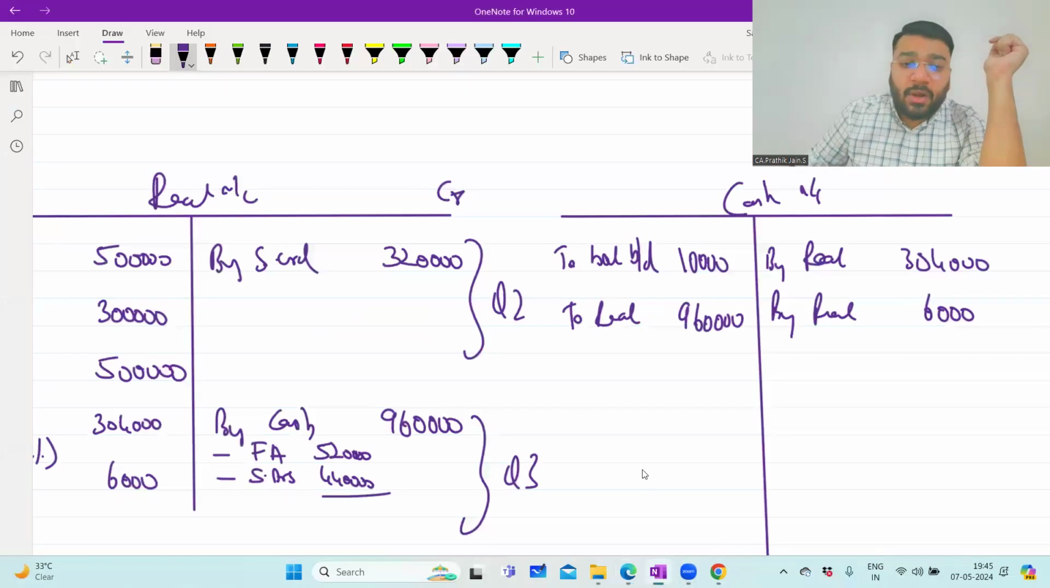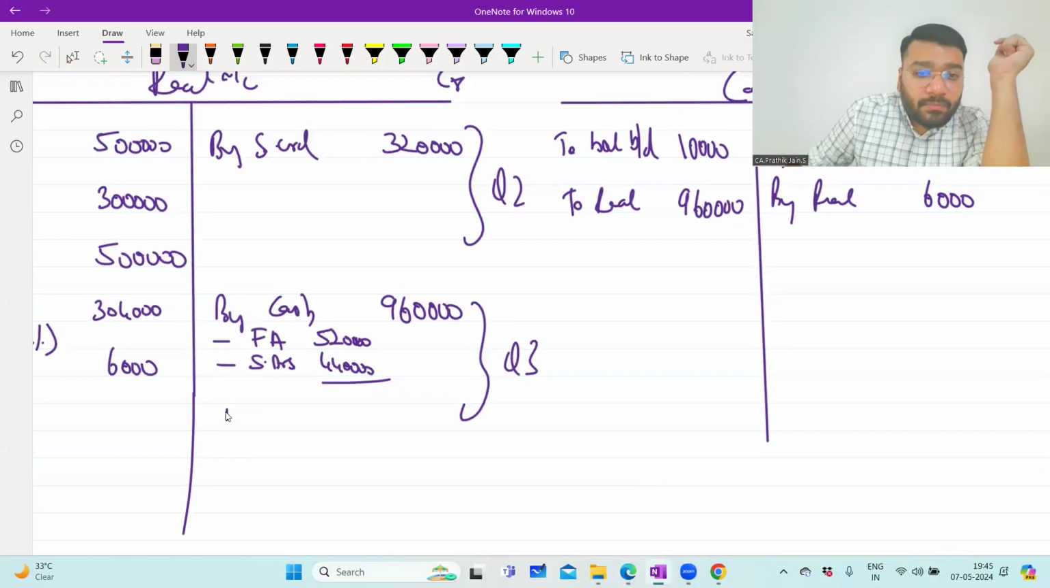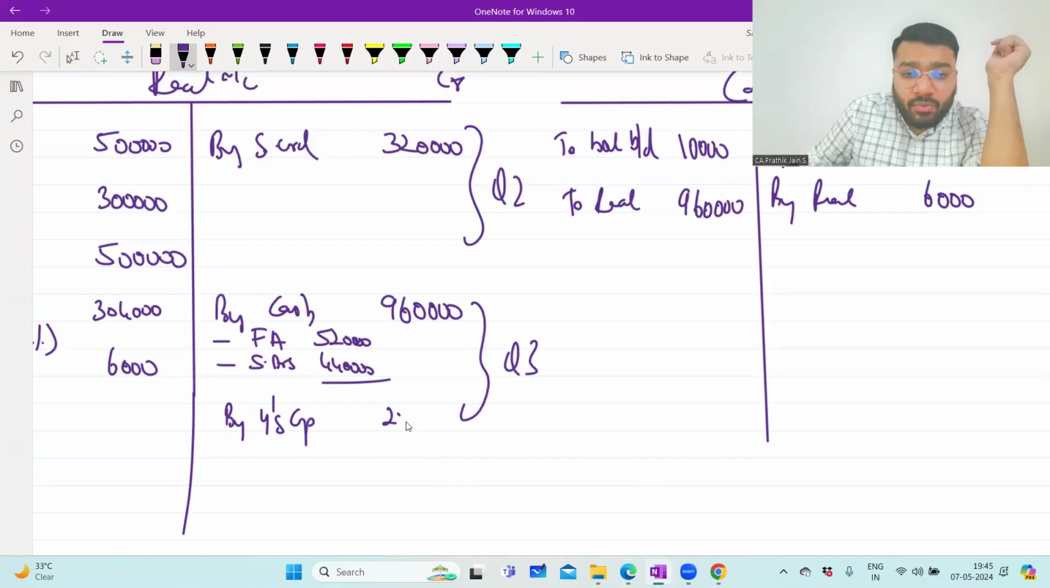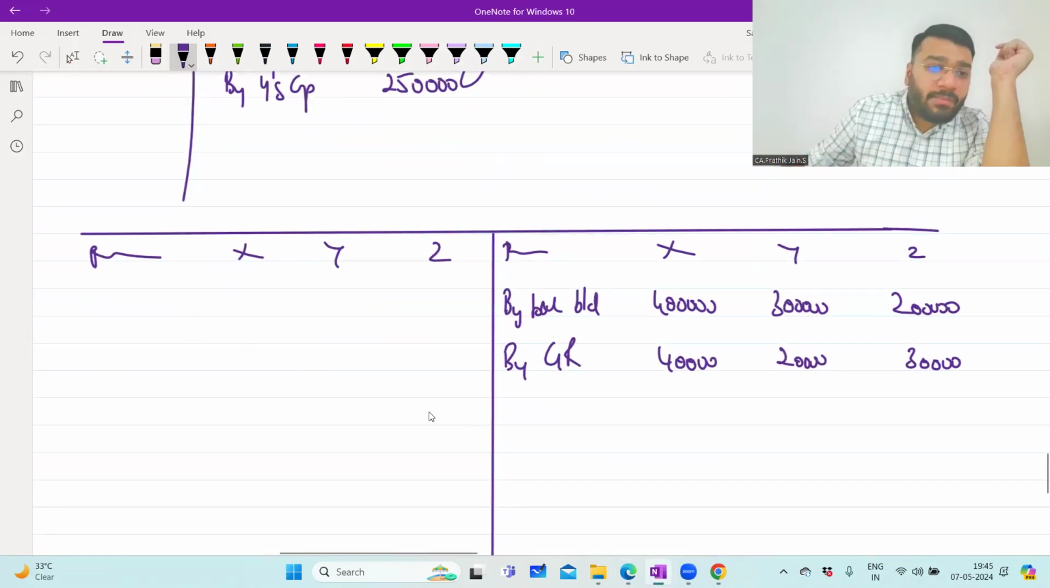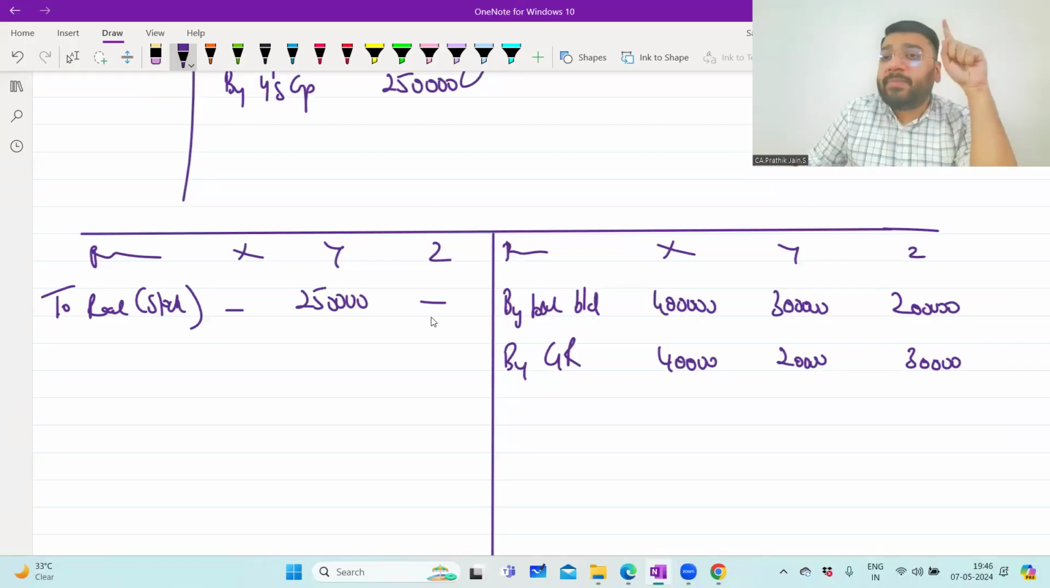So in the realization account, by Y's capital account. How much? So 2,50,000 rupees. And in Y's capital account, it will be to realization. In bracket, you can write stock. How much? 2,50,000 rupees. Only in Y's column. Please be very careful. Do not record in X or Z's column. Please record in Y's column.